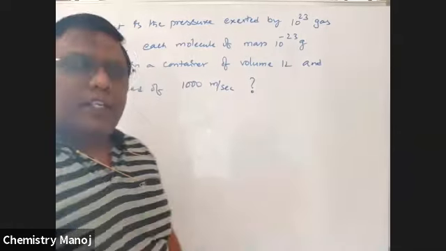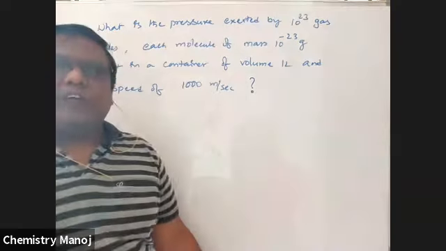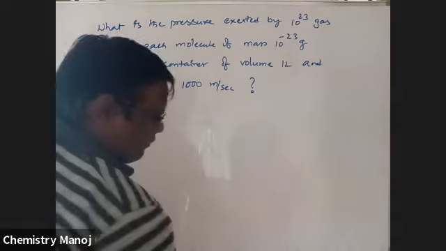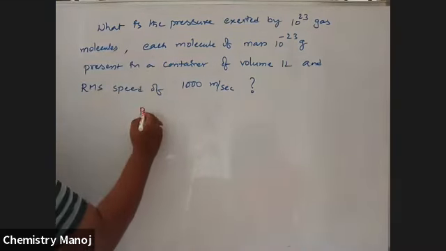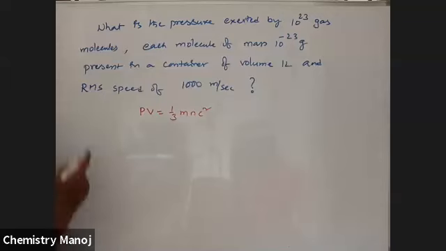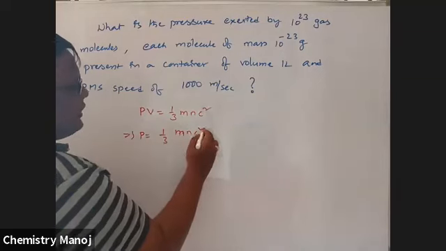So identify what the calculation is. Which formula is it based on? Yes, PV is equal to 1/3 mn c square. Correct. Apply the conditions. So we know PV is equal to 1/3 mn c square. You want to calculate pressure, that implies P is equal to 1/3 mn c square by V.